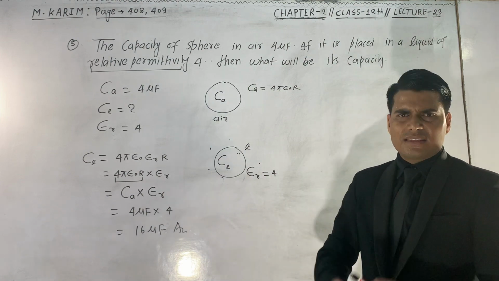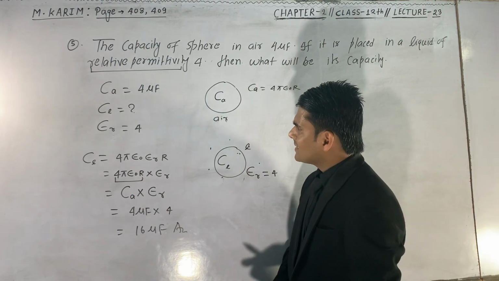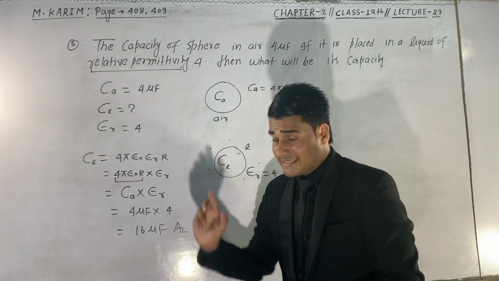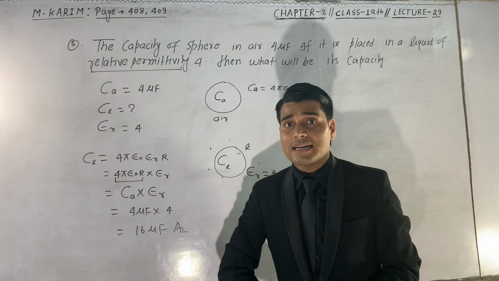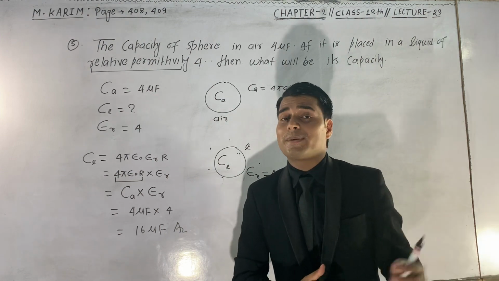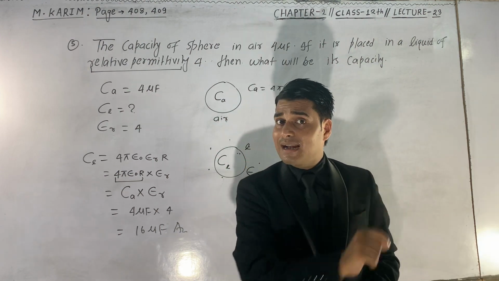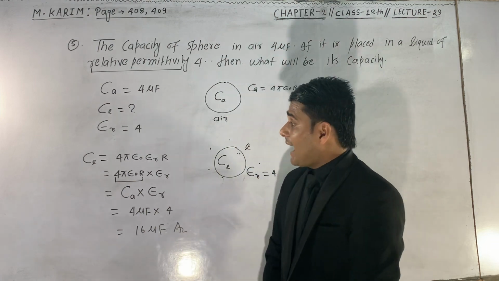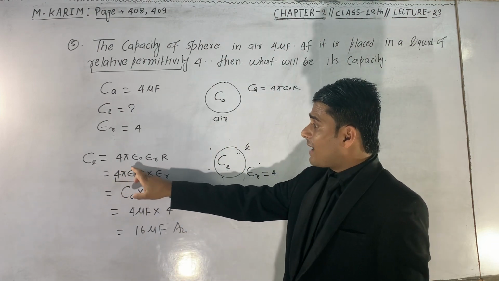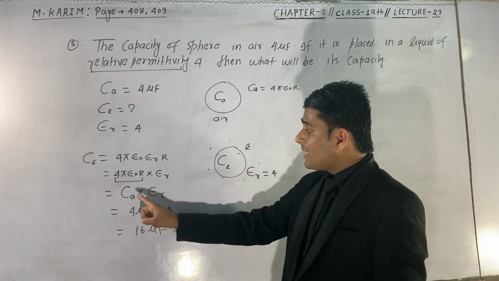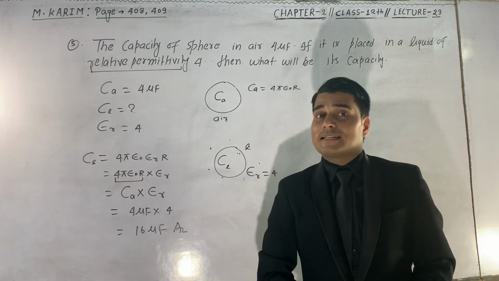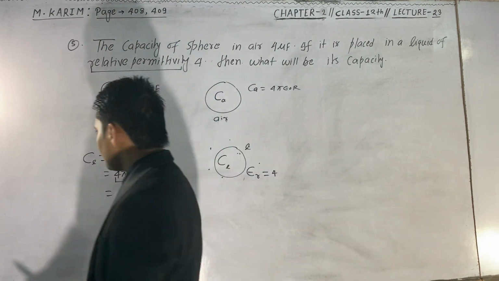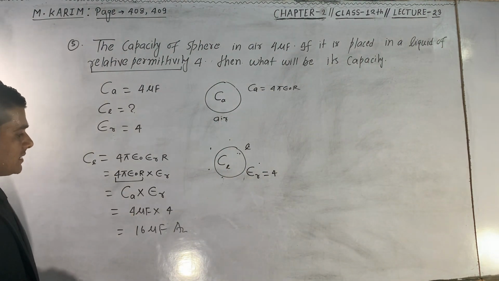That is, the concept is clear: if in air the capacitance is Ca, and we put that sphere in any medium of relative permittivity epsilon r, then the capacitance of the sphere in that medium, Cl, will be 4 pi epsilon naught r into r, that is Ca multiplied by epsilon r, epsilon r times that in air. Okay, this will be the answer, 16 microfarad.